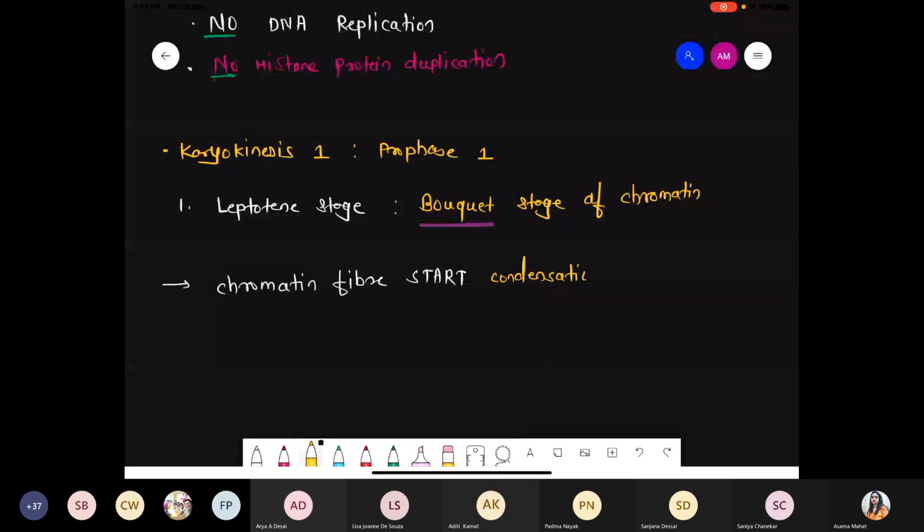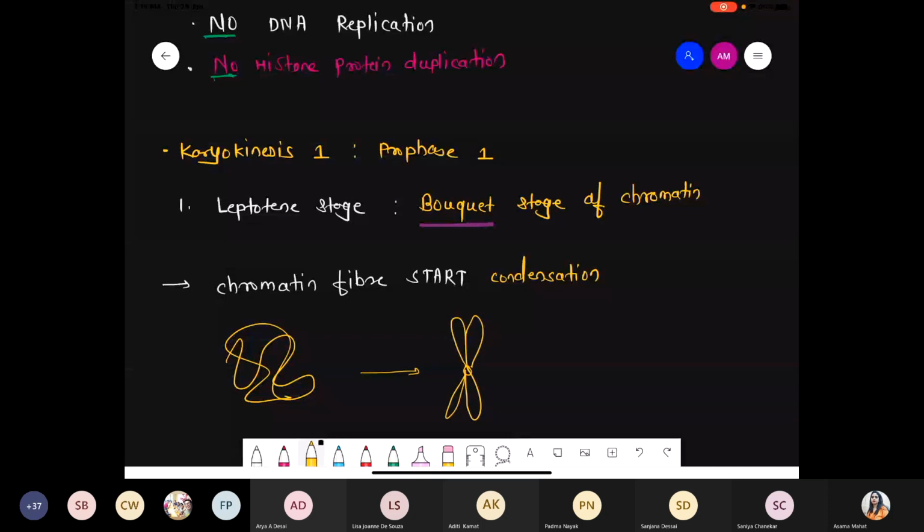Okay, they start the process of condensation. Condensation means what? You know very well. Throughout the interphase, whatever genetic material is present, that genetic material is present in the form of a thread. It is present like a thread. Now slowly, they have to convert into a typical chromosome structure like this.